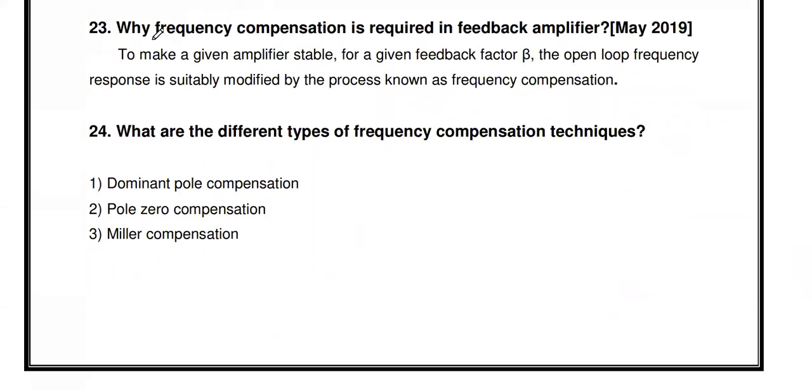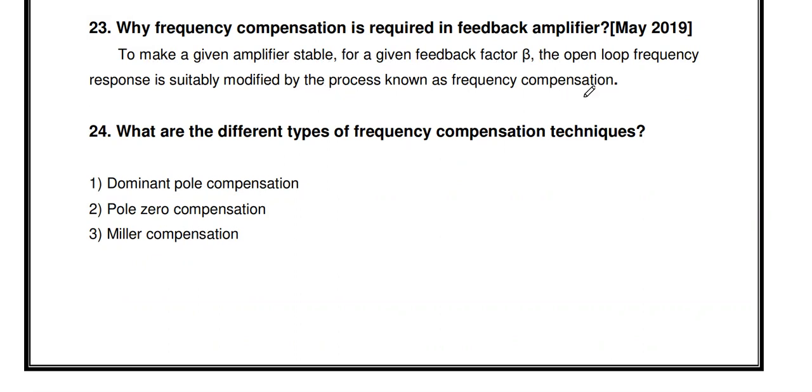The next one: why is frequency compensation required in a feedback amplifier? It is also a May 2019 question. It is required in order to make the given amplifier stable, so we introduce a compensation technique called frequency compensation. To make a given amplifier stable for a given feedback factor beta, the open loop frequency response is suitably modified by the process known as frequency compensation.